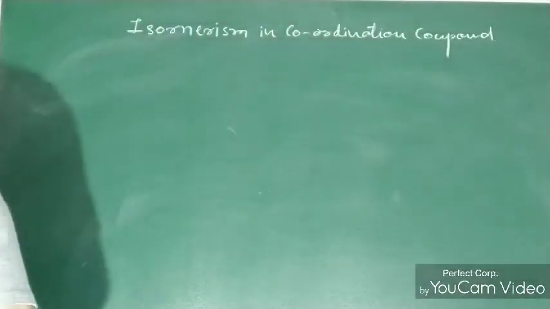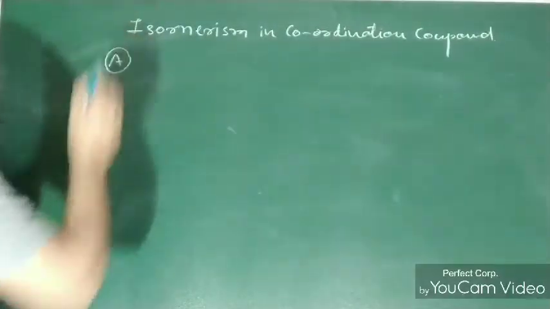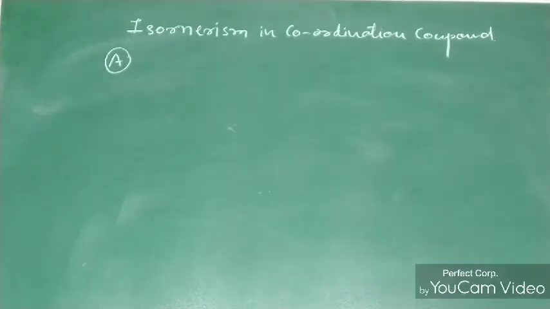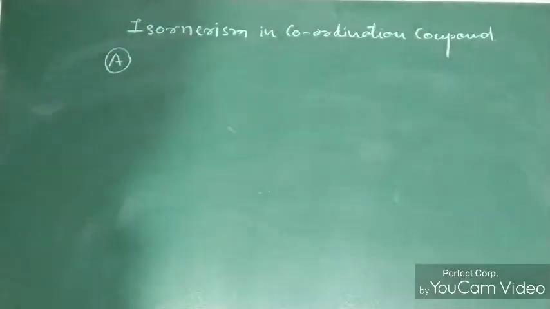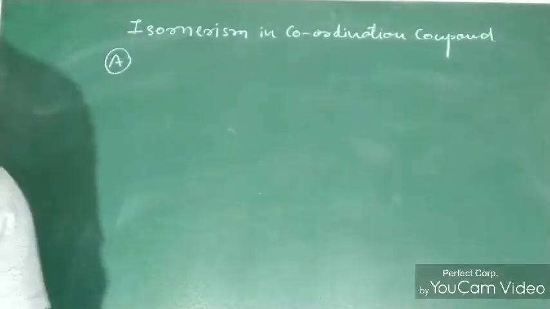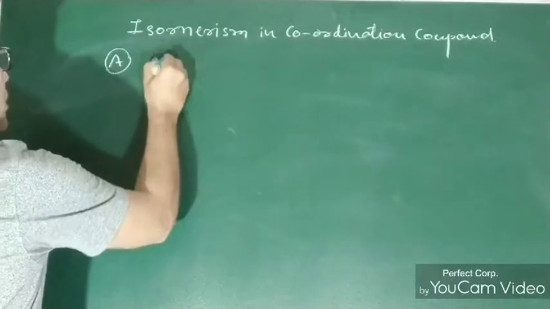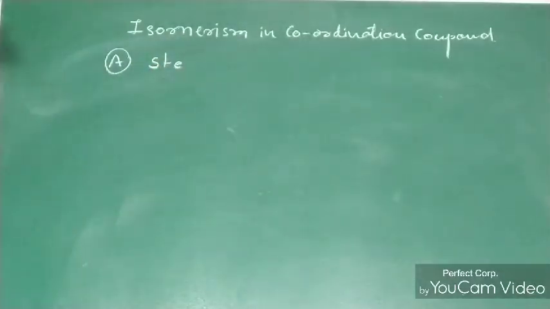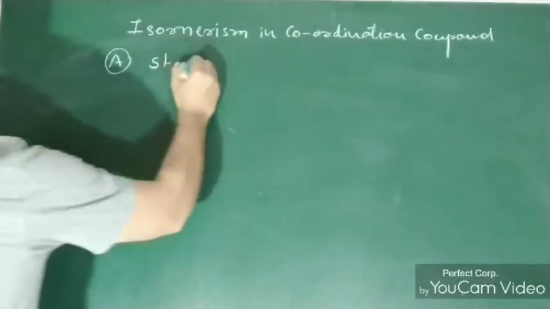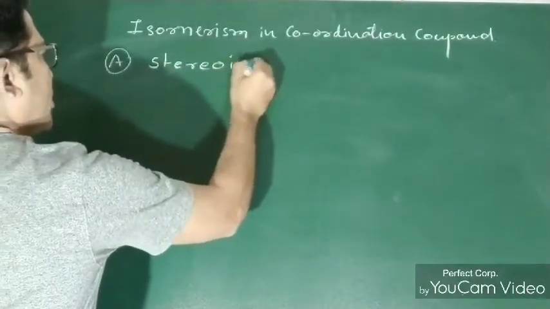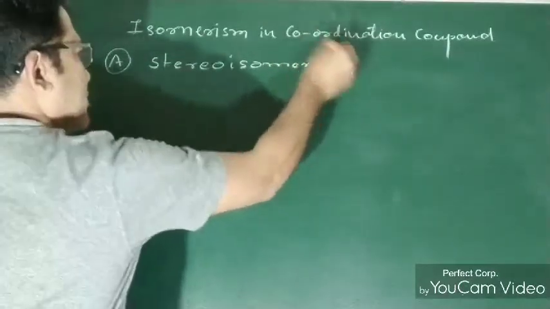Isomerism in coordination compounds. After a brief introduction, I would like to tell you that isomerism in coordination compounds is divided into two parts. The first part is geometrical isomerism and optical isomerism, and both combine to give you space isomerism. Space isomerism is also known as stereoisomerism. Since the start I have been speaking about stereochemistry, which is actually stereoisomerism. So the first kind of isomerism is stereoisomerism.